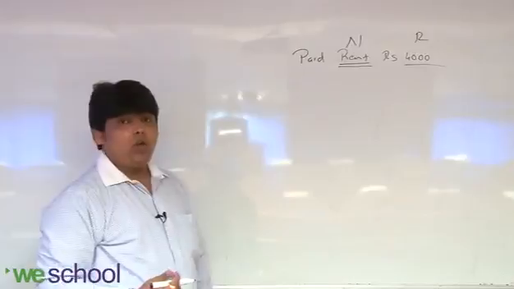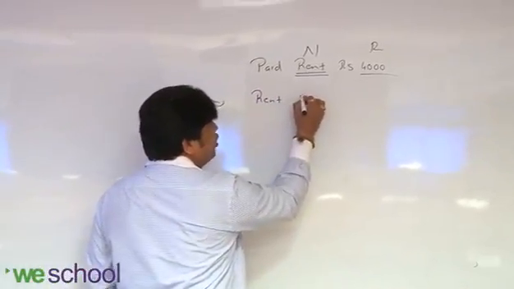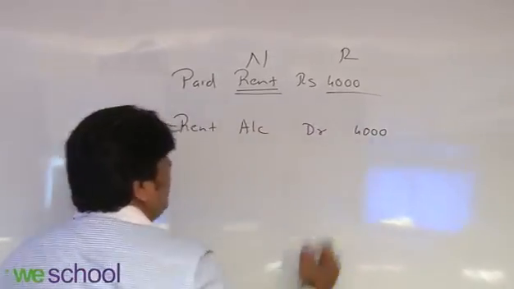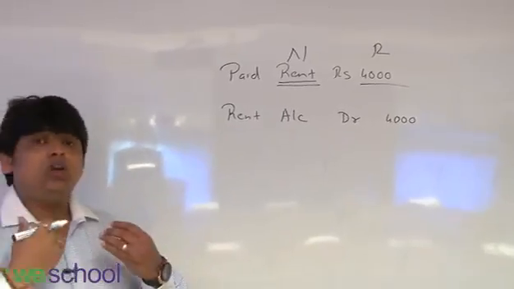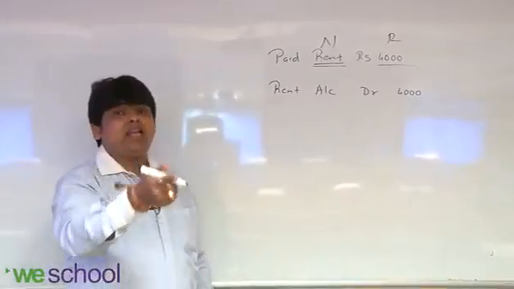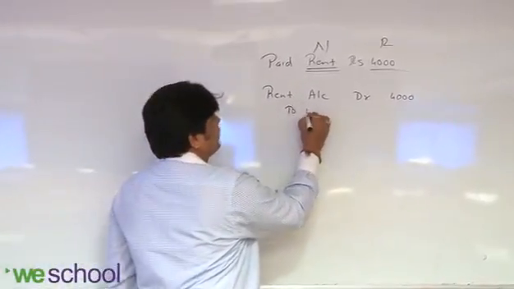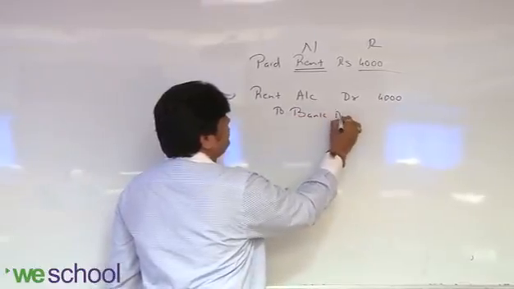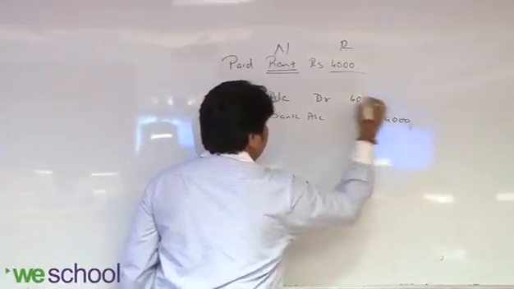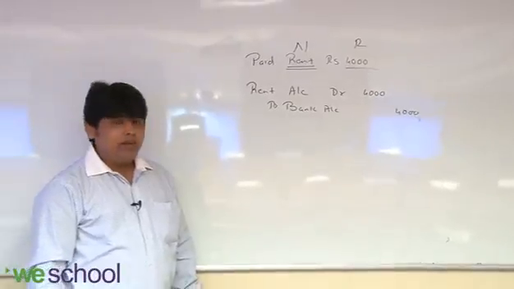So rent is a nominal account. Nominal account says that debit all expenses and losses. That's the reason rent account is debited 4,000. And bank is a real account. Real account says that debit what comes in, credit what goes out. You are paying by check, so bank cash is going out. So credit to bank account. Is that clear, everyone?